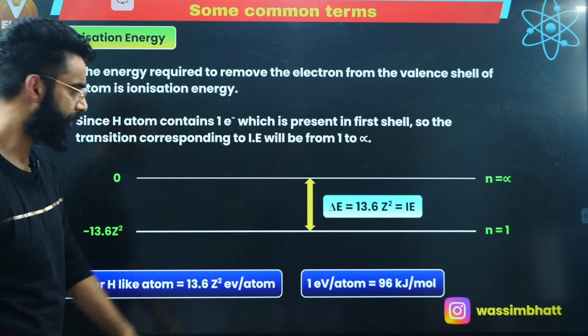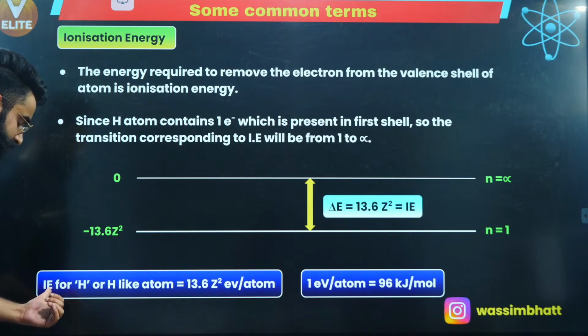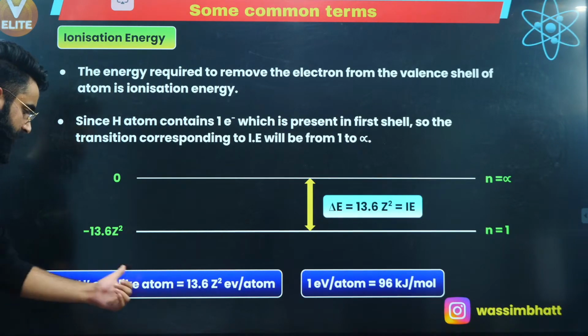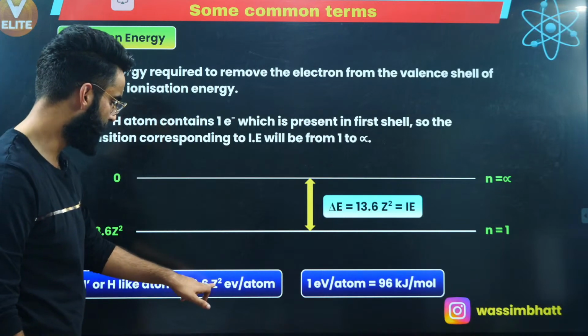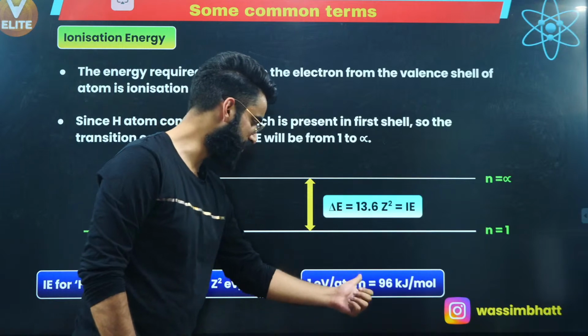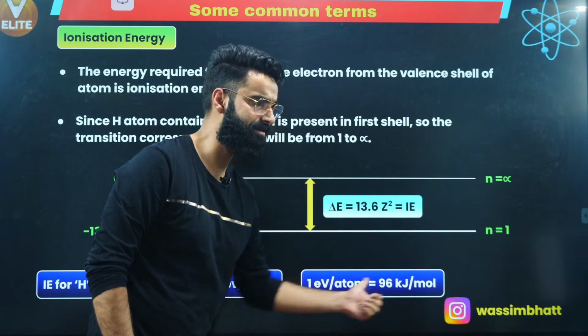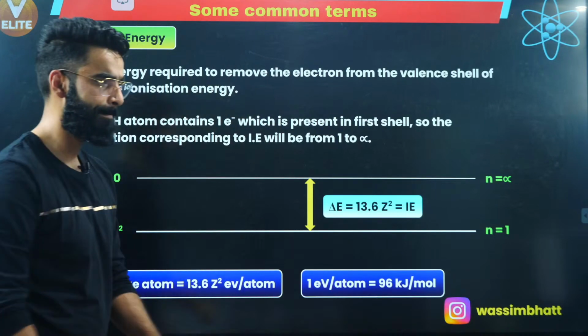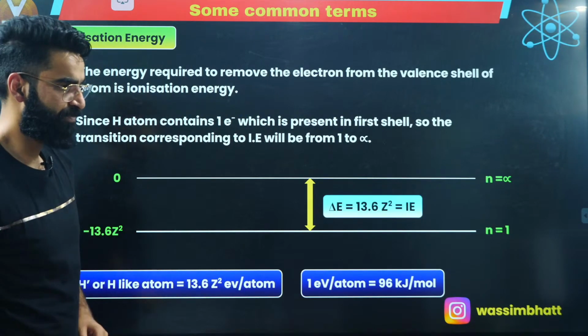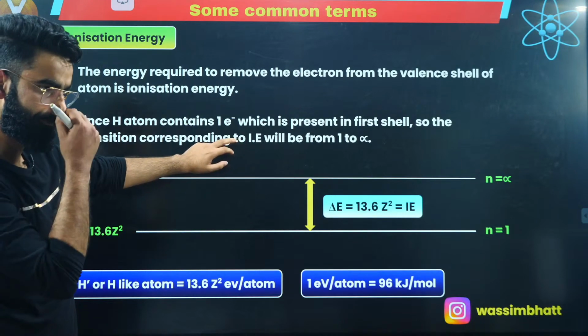So ionization energy for hydrogen or hydrogen-like atom is equal to 13.6 Z square electron volt per atom, and remember 1 electron volt per atom is equal to 96 kilojoules per mole. This is the conversion, you might need it sometimes.